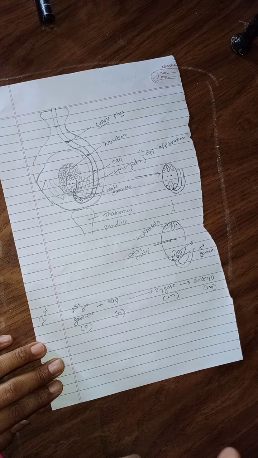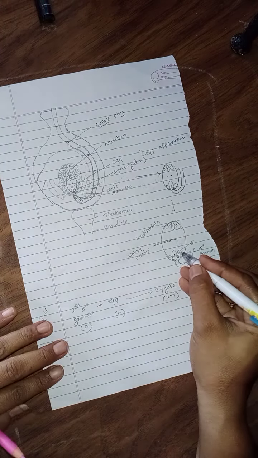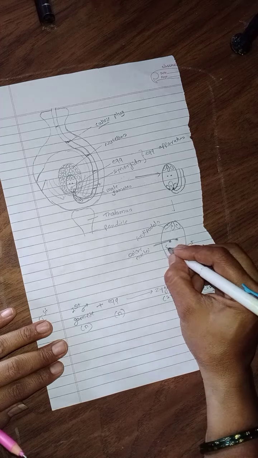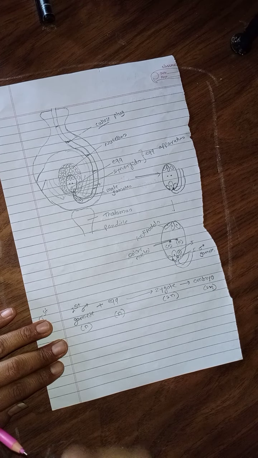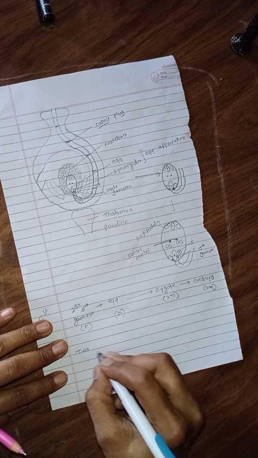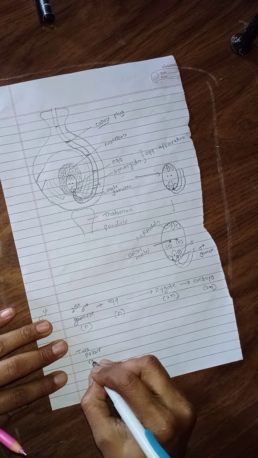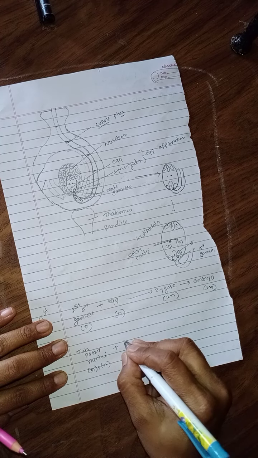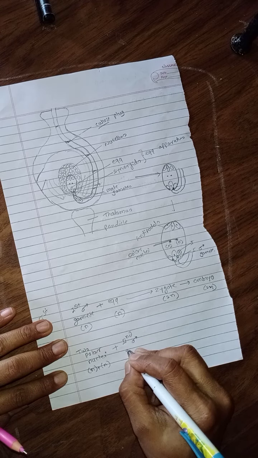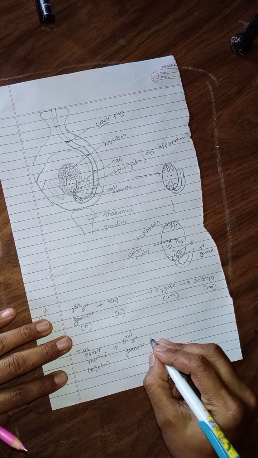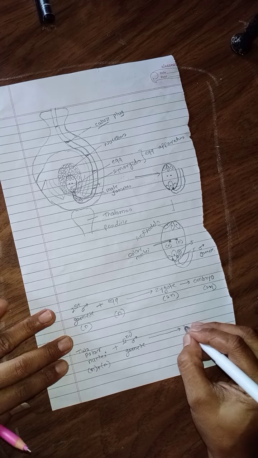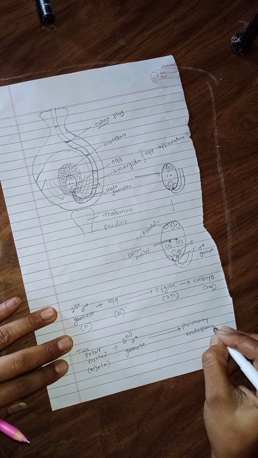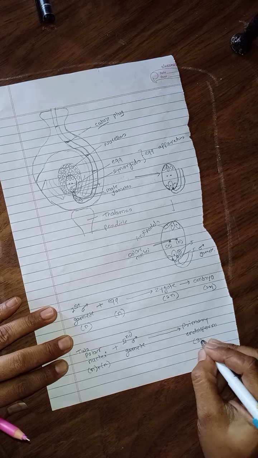And the second male gamete fuses with the two polar nuclei, and these polar nuclei are also haploid. Two polar nuclei, N plus N, and this second male gamete, this fusion gives rise to the primary endosperm, and this is triploid.